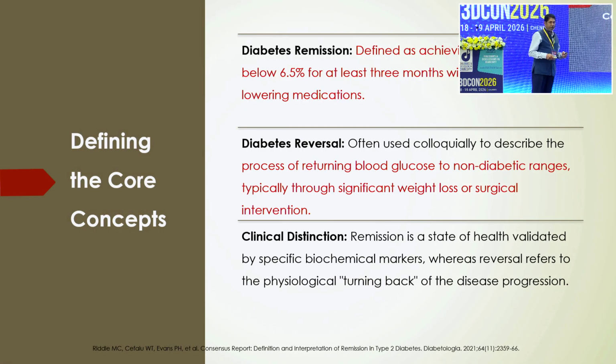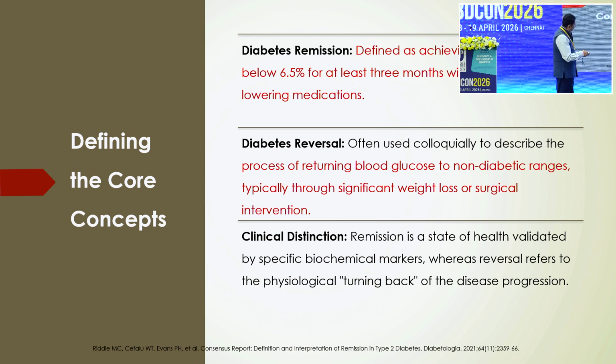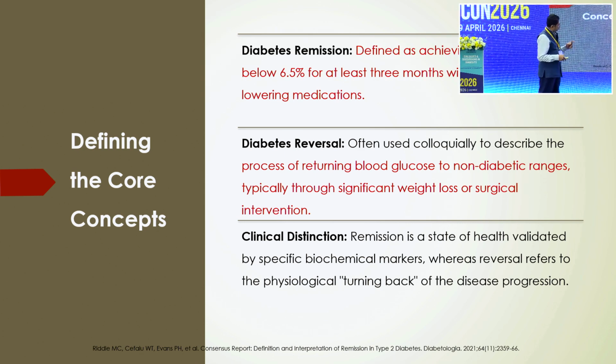But now the concept has changed a little. There are different definitions from different associations, but the core concept is that diabetic remission is defined as achieving an HbA1c level below 6.5% for at least 3 months, without any glucose-lowering medications. That is the important thing. And what do we mean by reversal? It is often used colloquially to describe the process of returning blood glucose to the non-diabetic range. That is the reversal.